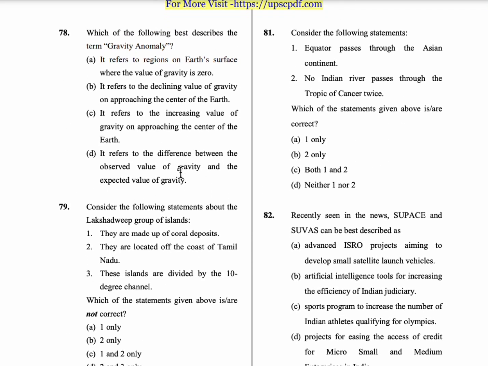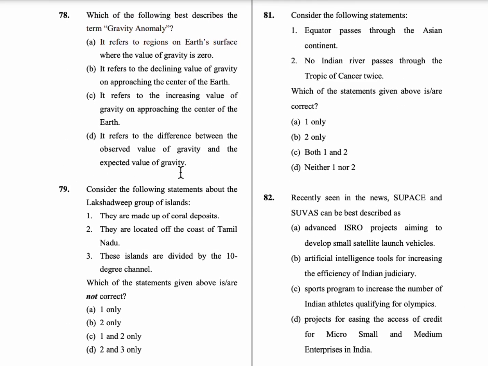81st question, consider the following statements. Equator passes through the Asian continent. Second statement is no Indian river passes through the Tropic of Cancer twice. First statement is correct, but here Mahi river passes through the Tropic of Cancer twice. So second statement is wrong. Only option A is the correct answer.